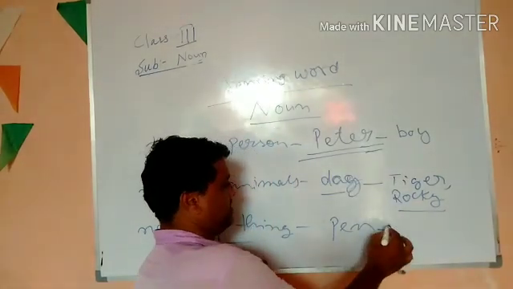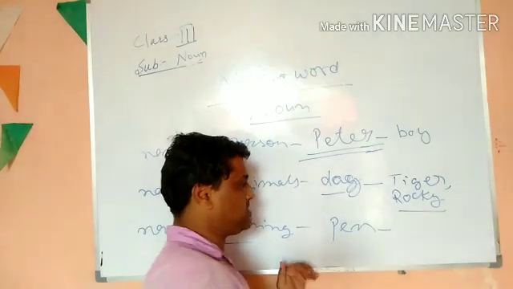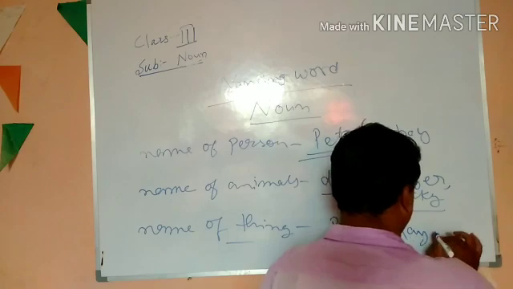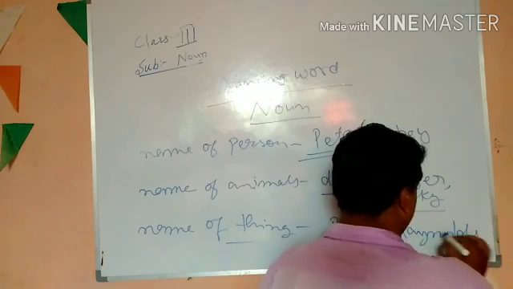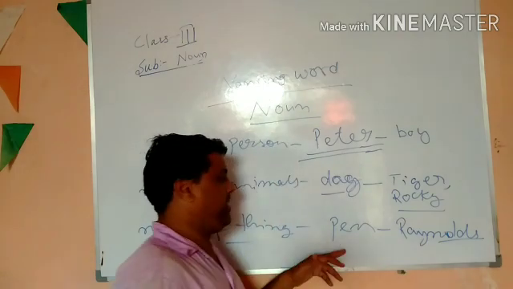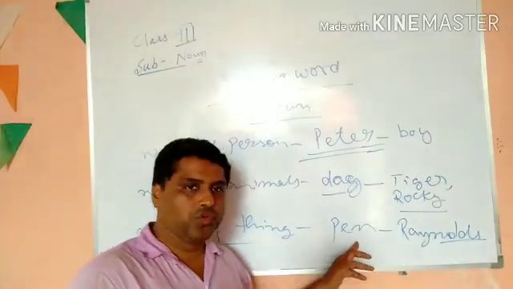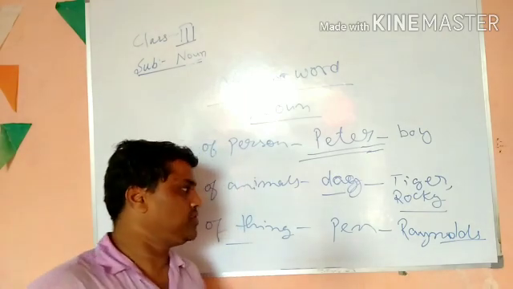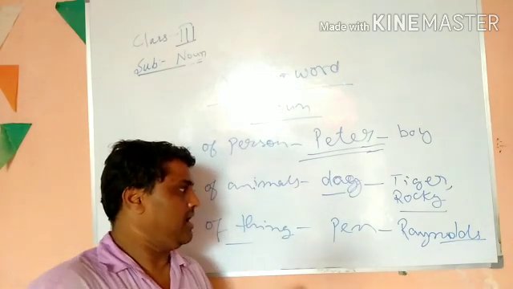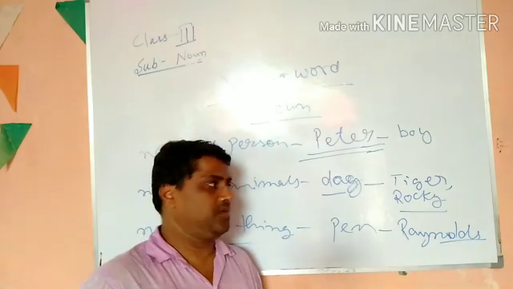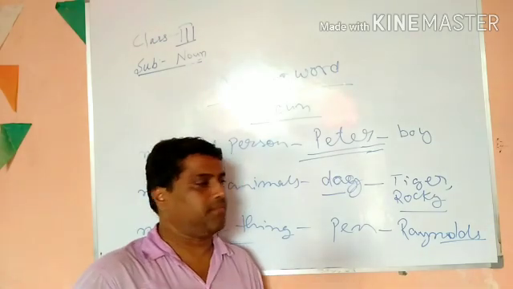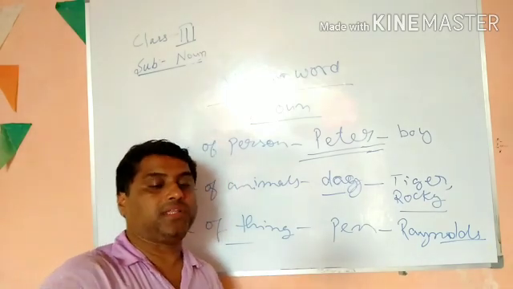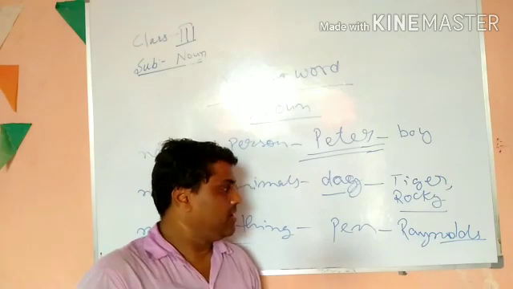Okay. Pen. There can be a pen of any company. Suppose pen of Reynolds. Pen is something which you use every day in your class. But are all the students using the same company? No, you are not. Somebody is keeping Linc, somebody is keeping Reynolds, somebody says Cello. All these are brands. So that is known as a special name.